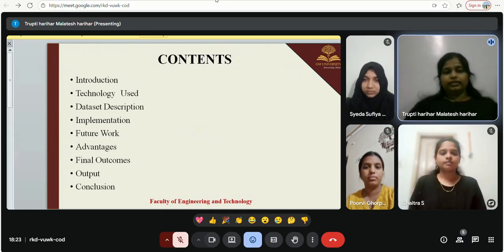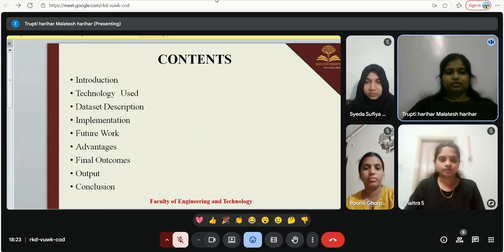These are the contents: introduction, technology used, data set description, implementation, future work, final outcomes, output and conclusion.